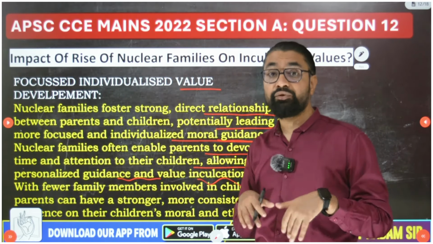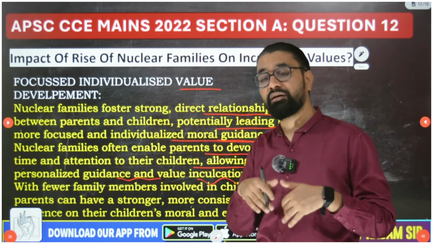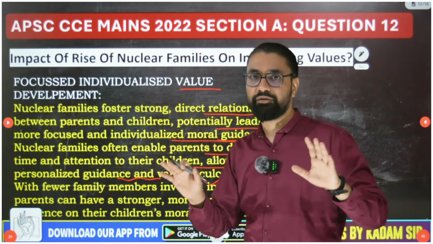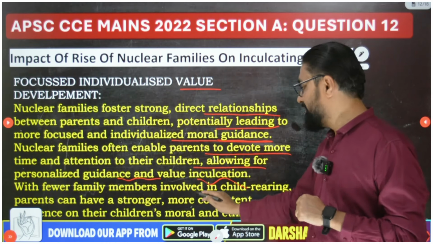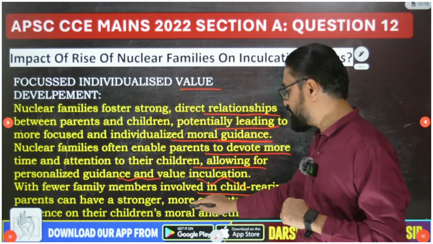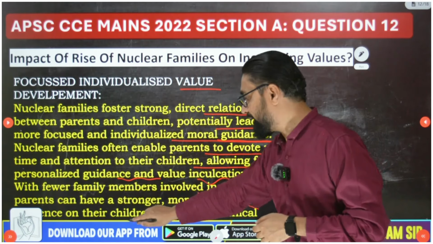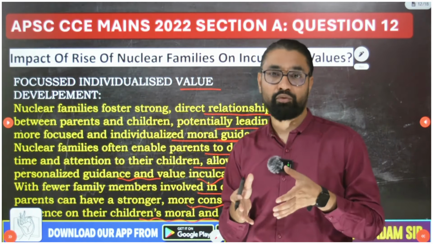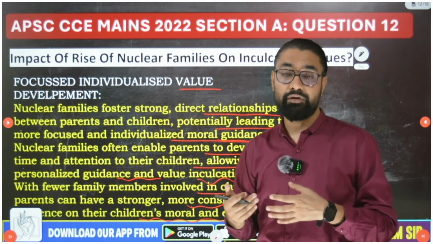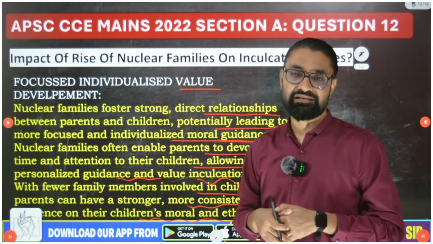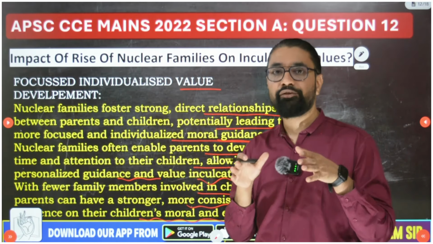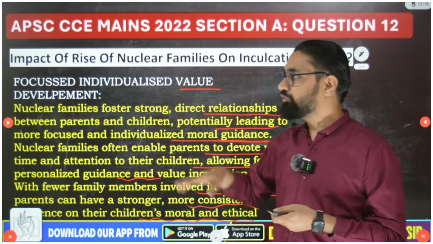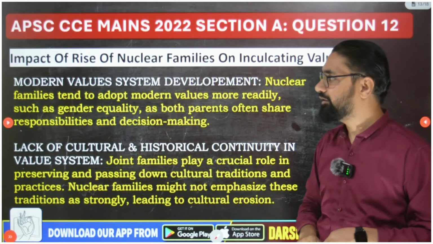In nuclear families we can control the socializing agents, or there are limited role models, that leads to more individualized value system development. With fewer family members involved in child rearing, parents can have a stronger, more consistent impact on their children's moral and ethical values. Because very few people are involved as role models, mother, father, and if there is an elder brother or sister, they can give very focused moral guidance and more consistent value system guidance. So, more individualized, focused, consistent value system guidance.